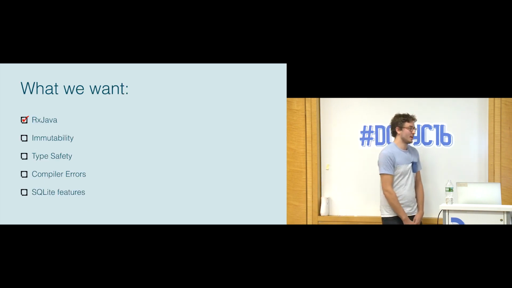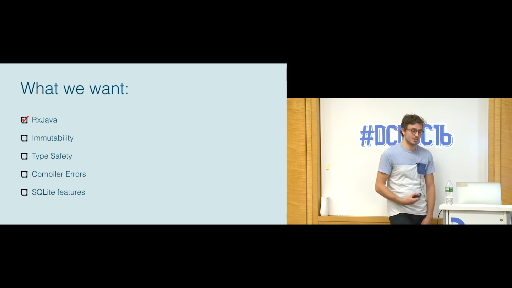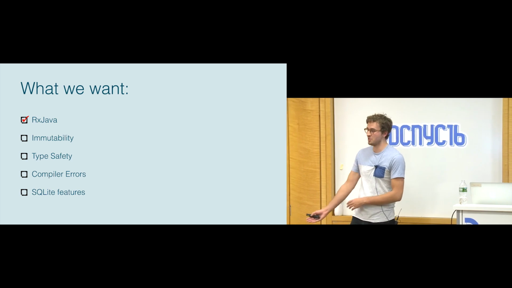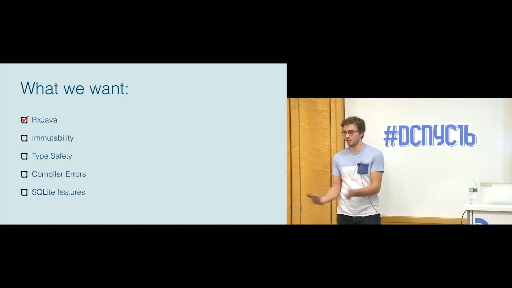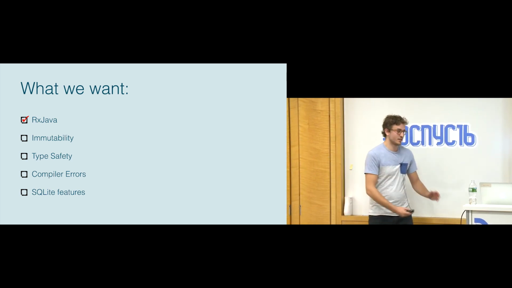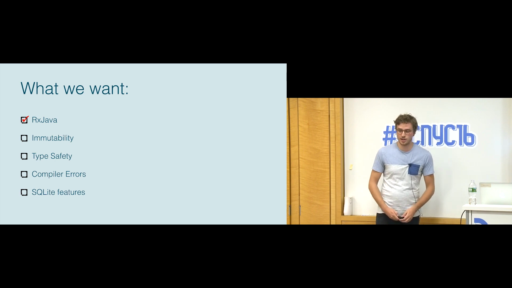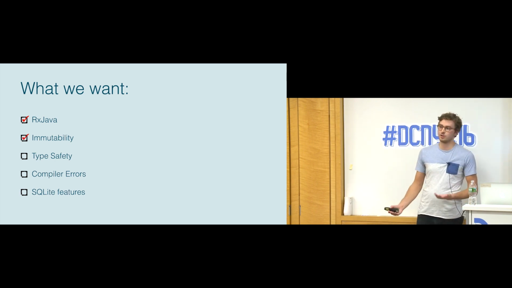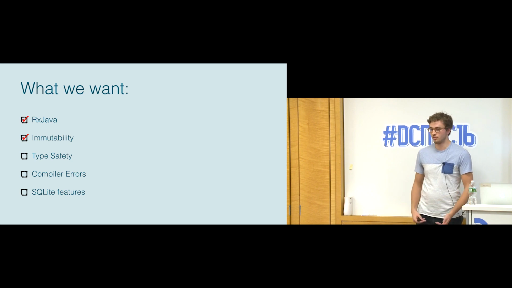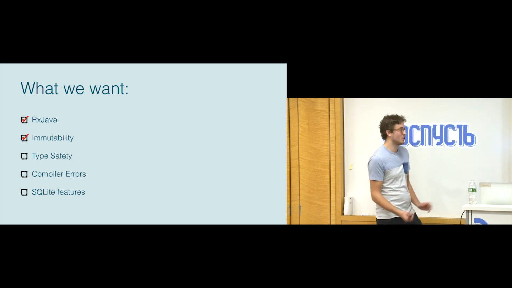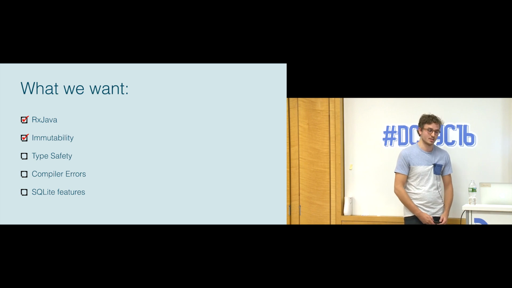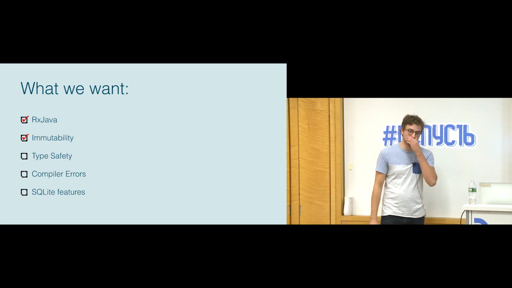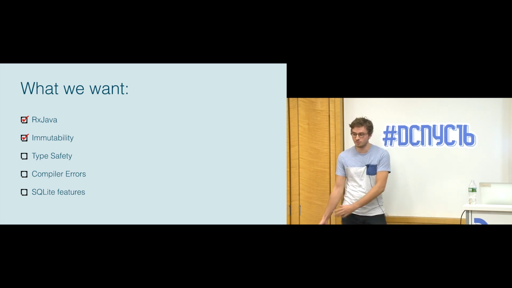So if we look at what we wanted again, and we start checking off things for Scaffold, we see it does RxJava, but not really that well. There were weird APIs, like if you did an insert, we returned an observable of the user that you inserted. It wasn't an intuitive Rx API, although it did have one. It did cover immutability, but again, we had these closed objects that you couldn't extend yourself. It was generating an immutable one, but maybe you wanted to add things to it and it wasn't easy to extend. And then the other three, type safety, compiler errors, and SQLite features, even though we had the intention of solving them, we didn't really do that.